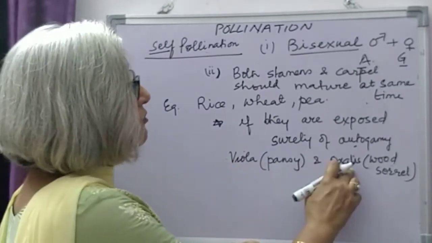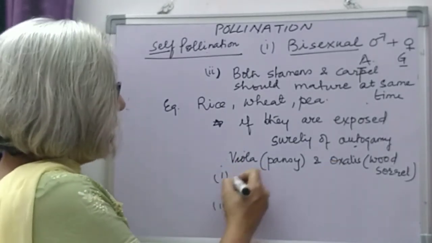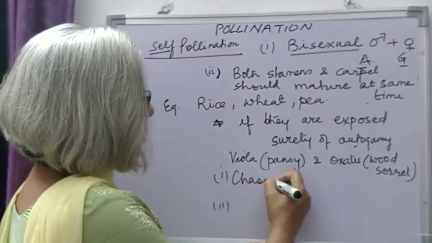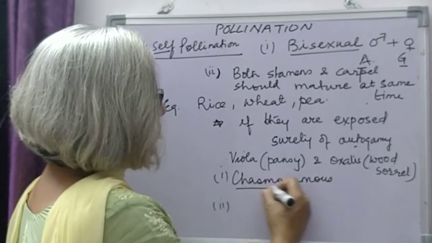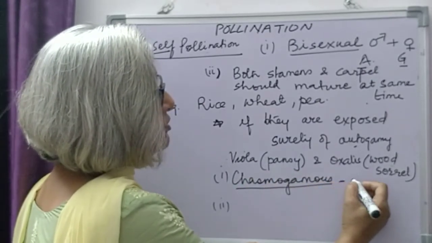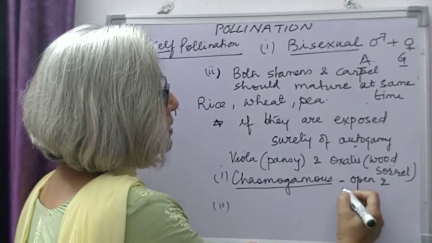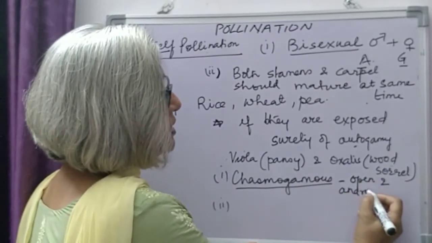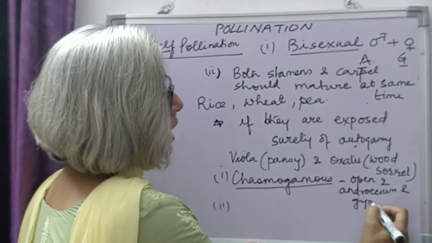So in these flowers, there are two kinds of flowers. One kind of flowers are called chasmogamous flowers. Chasmogamous flowers means these flowers open and androecium, that is stamens, and gynoecium mature at the same time.